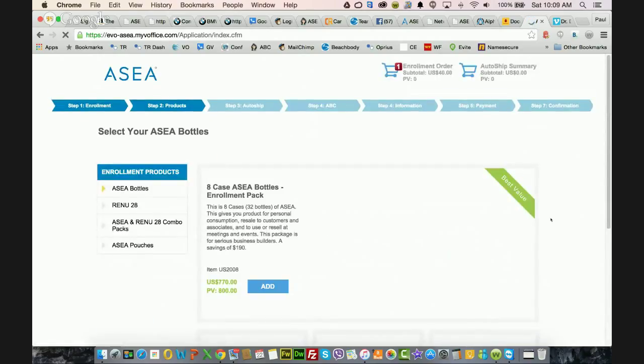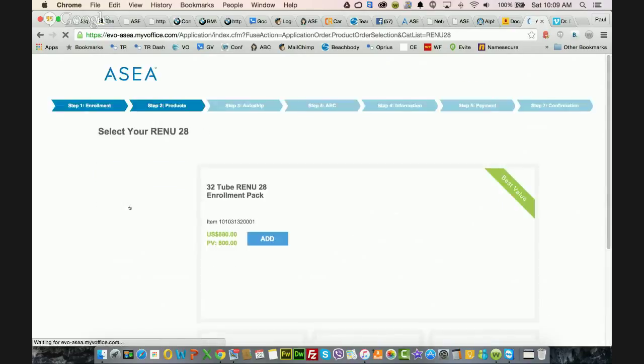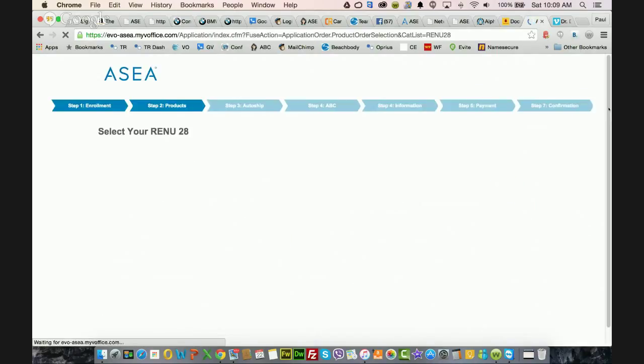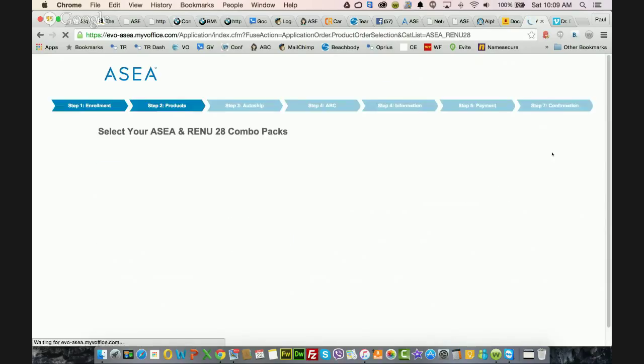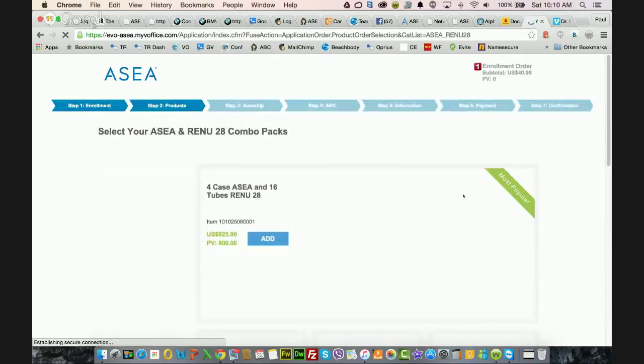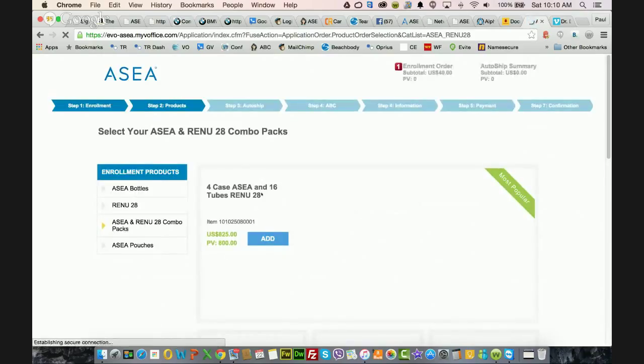And now you could select bottles, Renew 28, or the combo packs, whichever one you want. Let's say I just look at the combo packs. The best value, and the most popular, is the 4 cases of product.